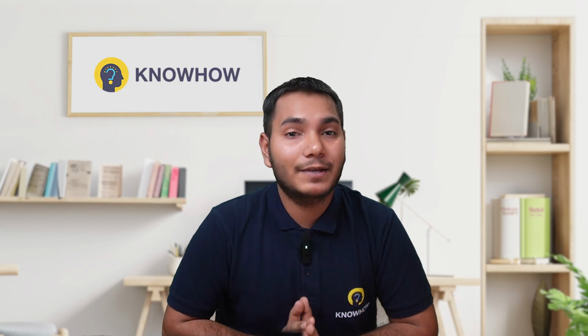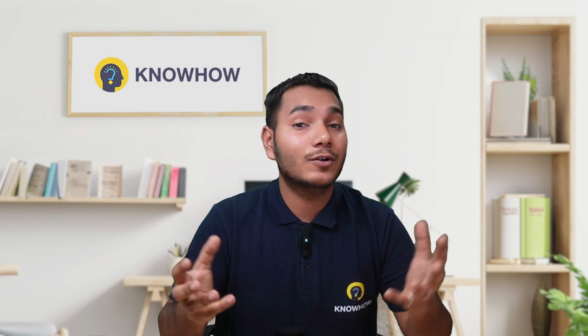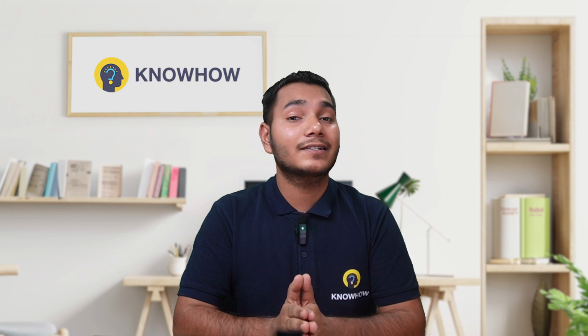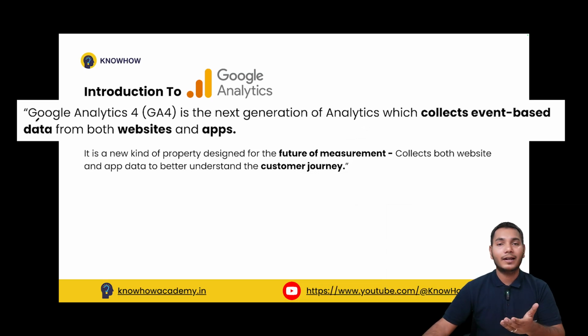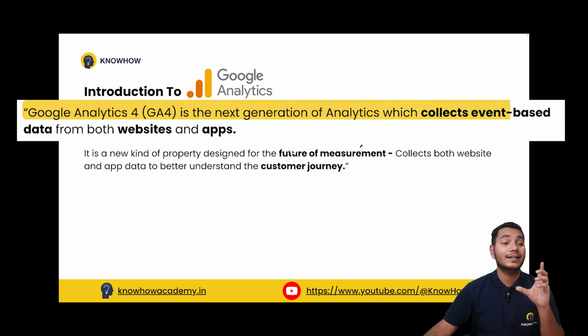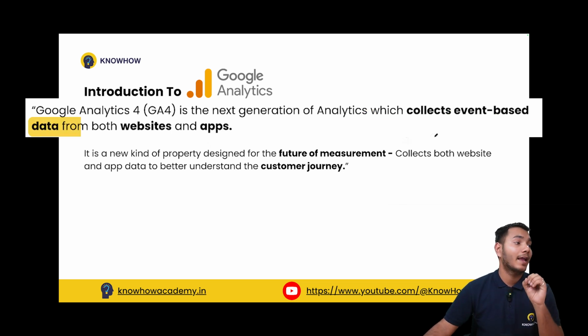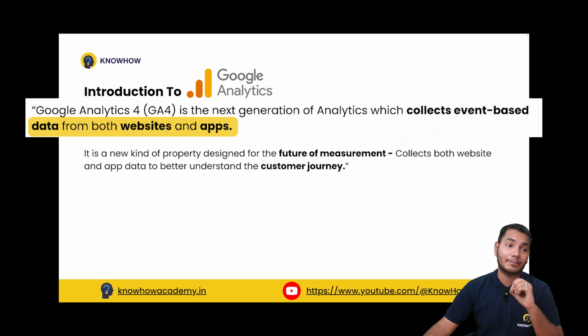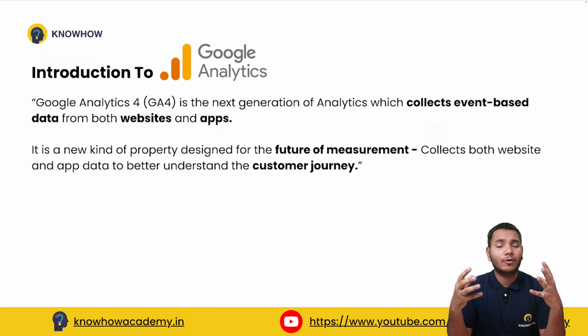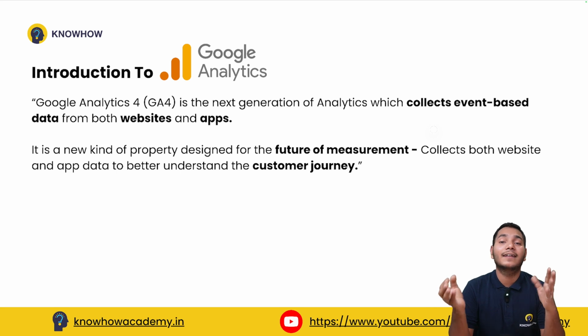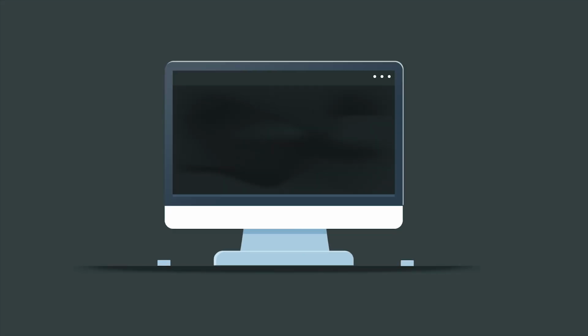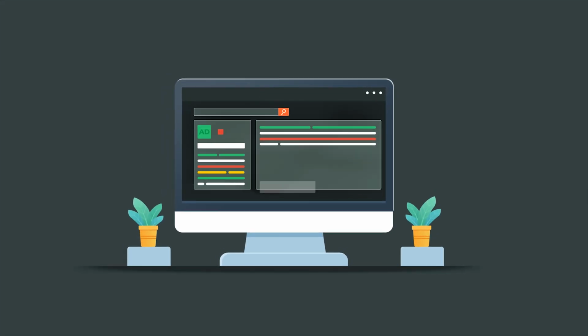Okay, so now let's begin with the introduction to Google Analytics 4. Let's understand by a simple definition. As you can see, Google Analytics 4 is the next generation of analytics which collects event-based data from both websites and apps. So what does event-based mean? Any action that a user is taking on your website or even on your app.